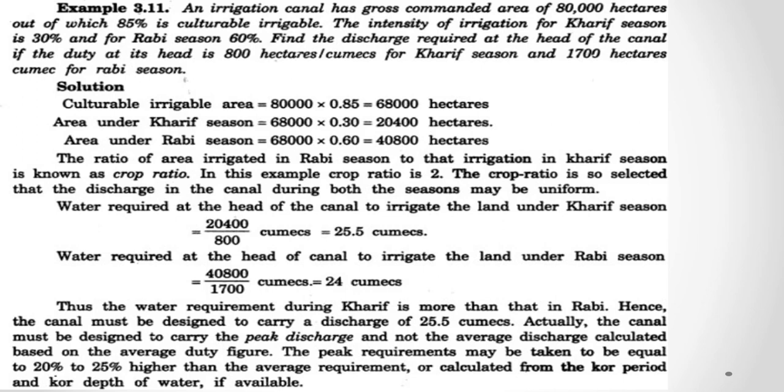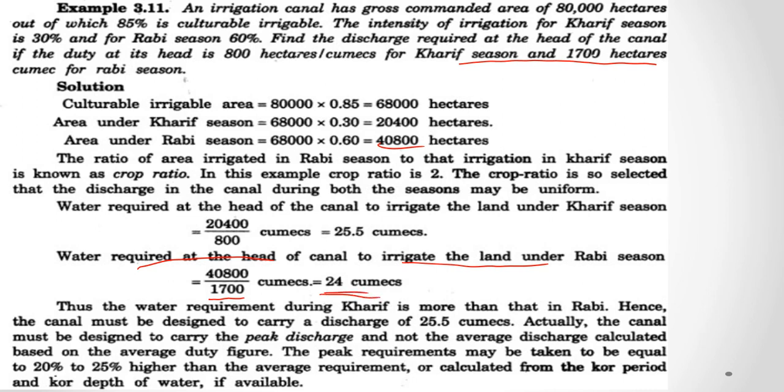Sorry, the duty for Rabi season is 1,700 hectare per cumec, not 1,800. Therefore, the water required at the head of the canal to irrigate the land under Rabi season is 40,800 by 1,700, where 40,800 is the area under Rabi season. That will come to 24 cumecs.